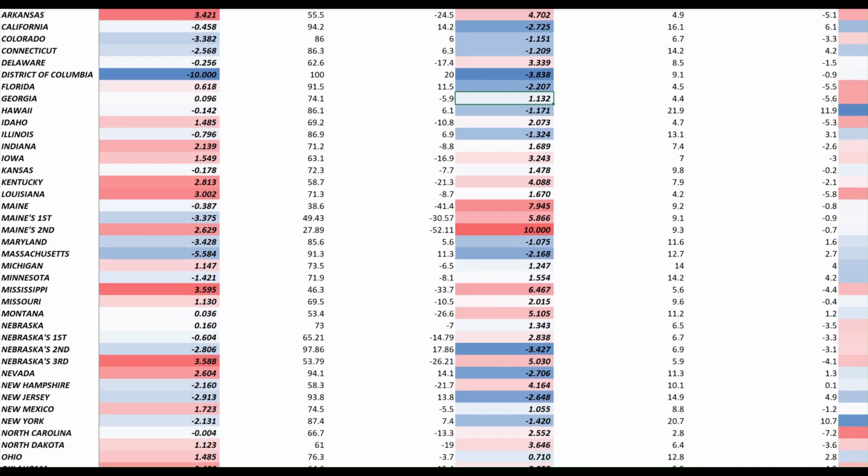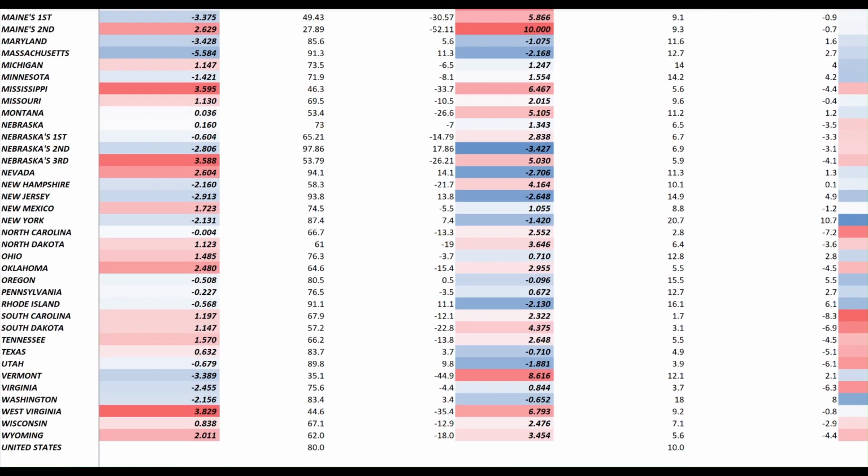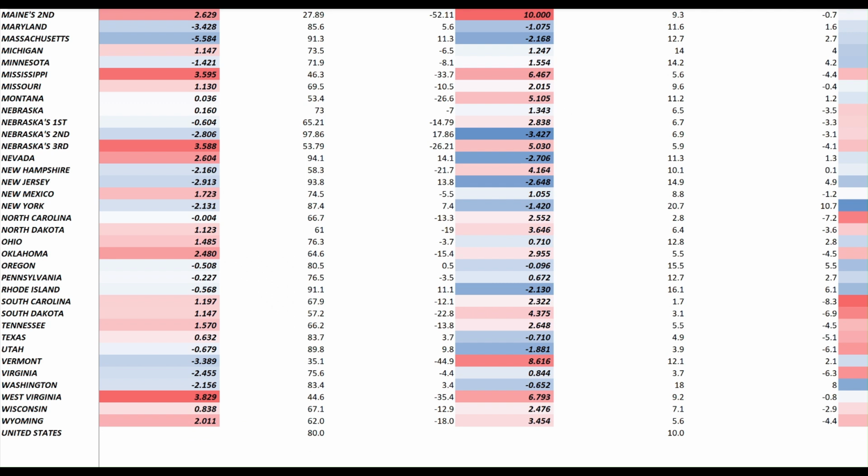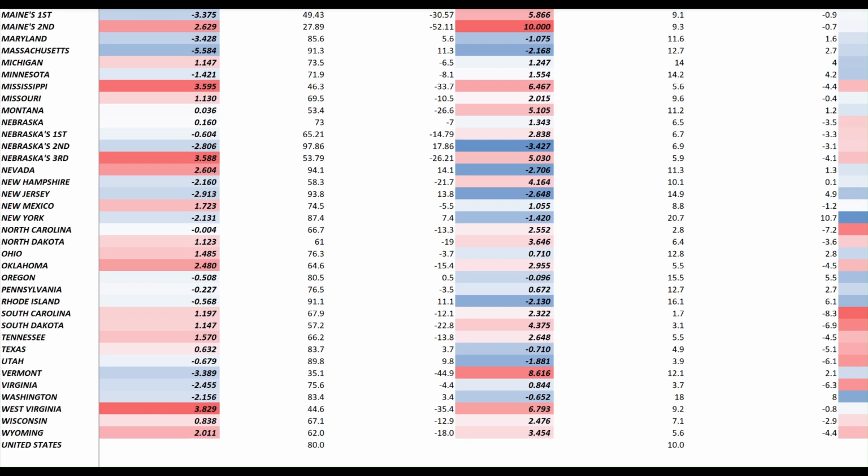Then, if you look at the Midwestern states, you see that the most rural state of the three, Wisconsin, Michigan, and Pennsylvania, is really the state of Wisconsin, with a positive 2.476 in favor of Republicans. So it's really rural state in the state of Wisconsin. Then you have in the middle way, you have the state of Michigan, rural but not so rural, with a positive 1.247. And the state of Pennsylvania right here with just a 0.672 score in favor of the rural side, so in favor of Republicans.